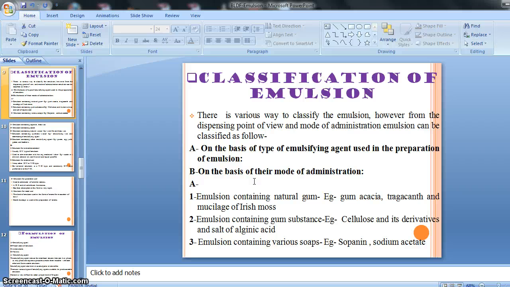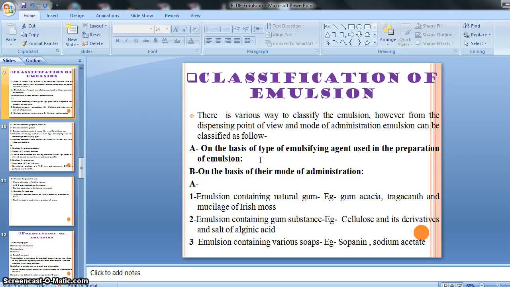Then on the basis of their fine dispersed phase, that is fine globules, coarse emulsion, fine emulsion, micro emulsion, right? Also on the type of emulsifying agent used in preparation of emulsion, then on the basis of their mode of administration also, right?